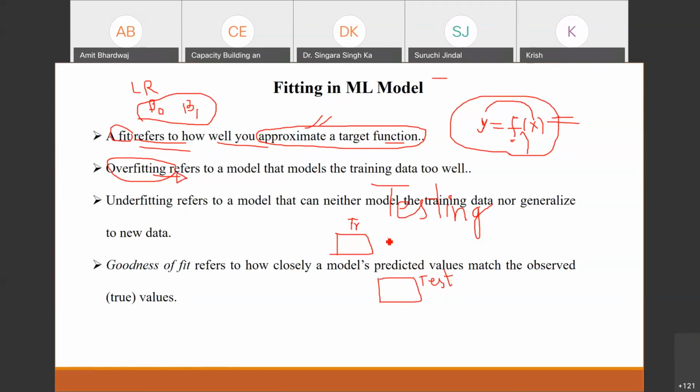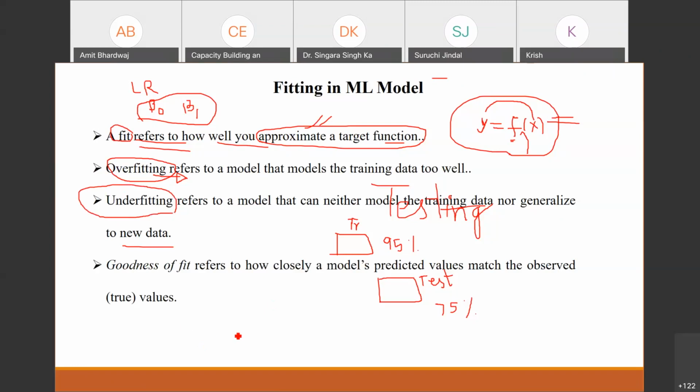For example, if the accuracy for the training part is 95% and for the testing part it is 75%, what will you say? You will say that your model is overfit. Okay. And the third term is underfit. Underfit means the model is neither estimating the training part nor the testing part well. So the accuracy is not good for both parts. Then you can say your model is underfit.